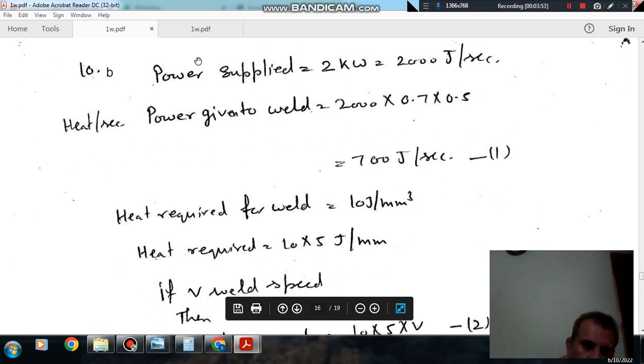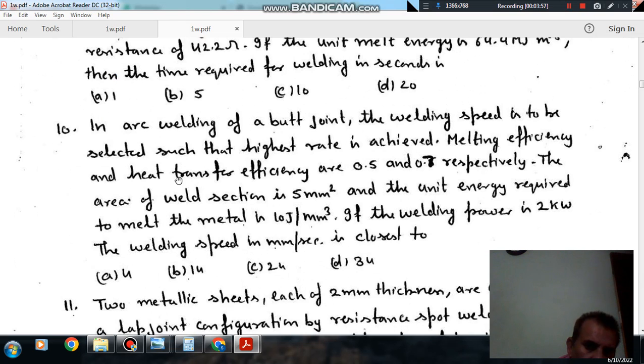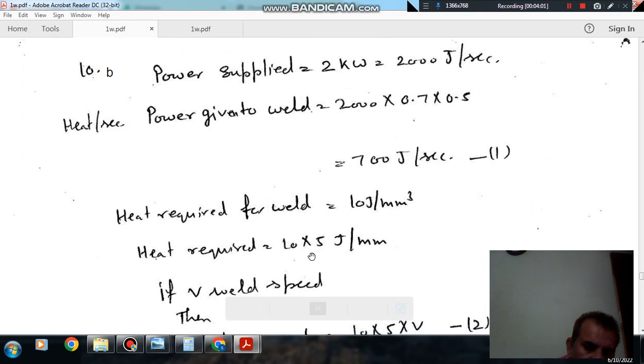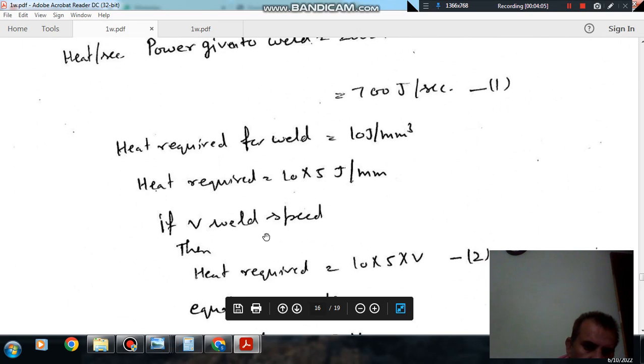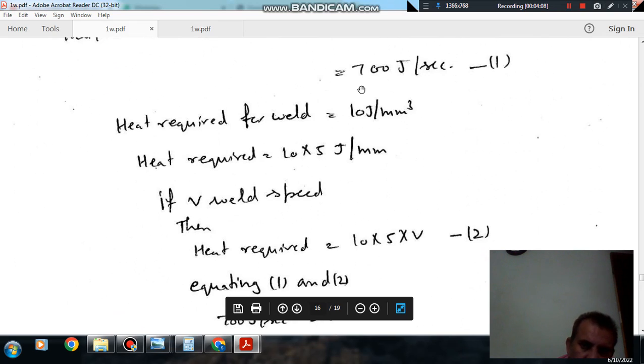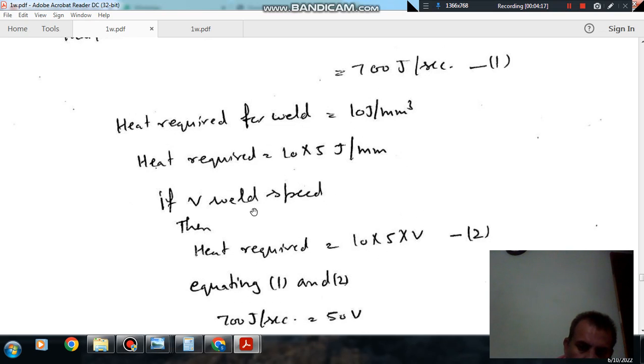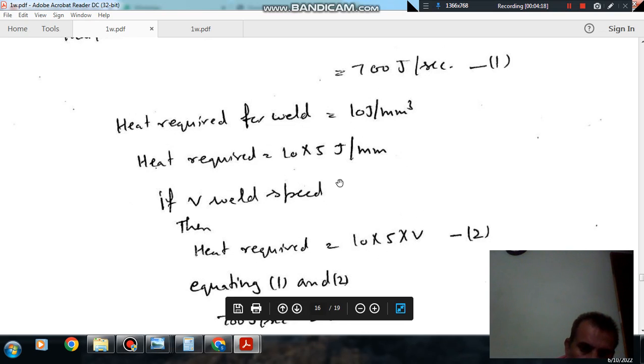As the area of weld section is 5, heat required is 10 into 5 joule per mm. So if V is the weld speed, then heat required is 10 into 5 into V, because this is joule per mm, and multiplying by weld speed gives joule per second.